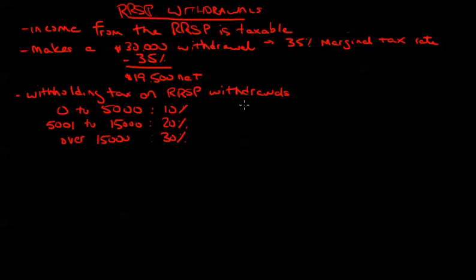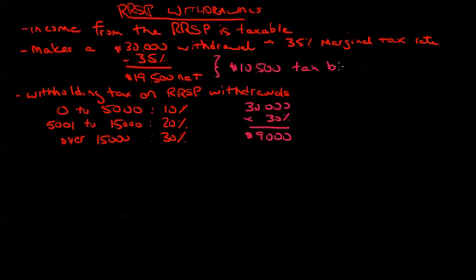So this taxpayer in particular has made a $30,000 withdrawal, and they will have a 30% withholding tax applied to that. That is a $9,000 withholding tax. Now we can see up here that they had a $10,500 tax burden.